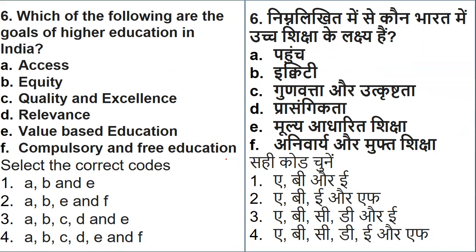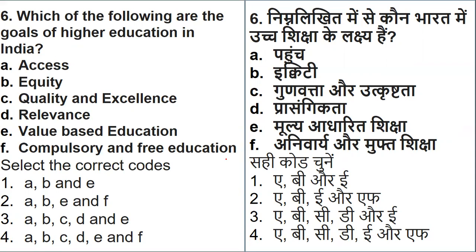Put your concentration in, don't make any silly mistake, and come to the answer clearly.